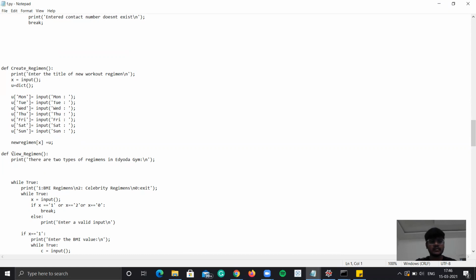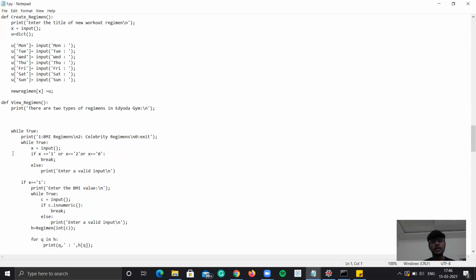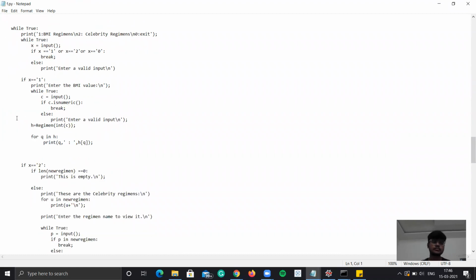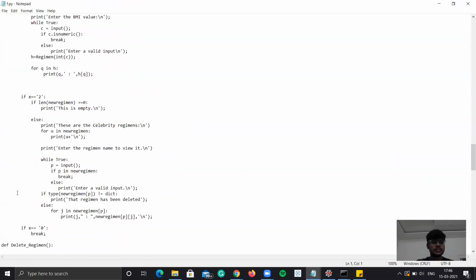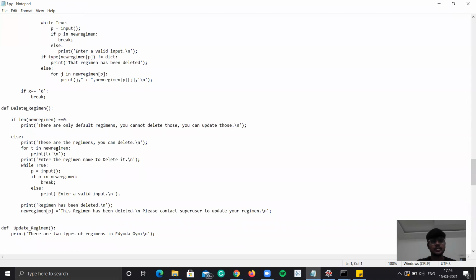But when I come to the view regimen, the super user can view both the BMI based regimens and the celebrity based regimens as well. So this is the function for the view regimen. Delete regimen is again, as I said, we can't change anything.